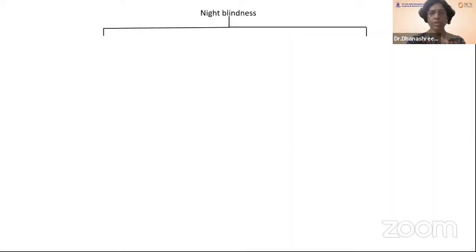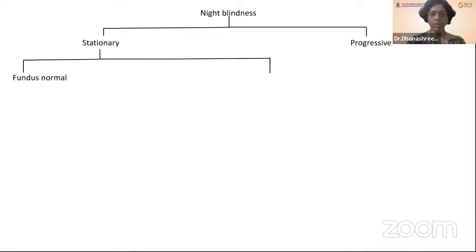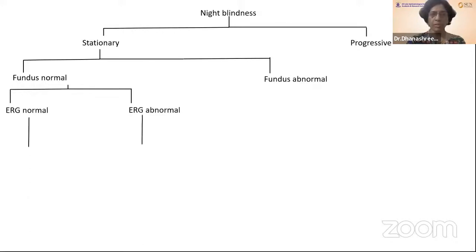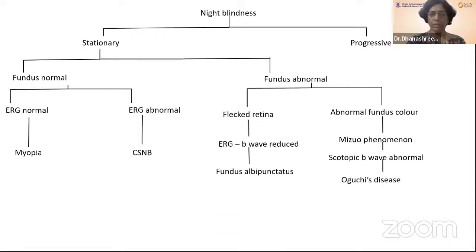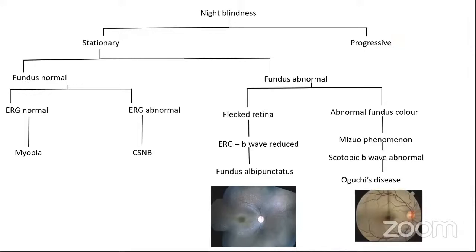So this is a short algorithm. Whenever a patient complains of night blindness, you must ask whether it is stationary or progressive. In case it is stationary night blindness, then whether the fundus is normal or abnormal. If the fundus is normal, then whether the ERG is normal or abnormal. If the ERG is normal, then it is most likely a myopia. If the ERG is abnormal, then the most likely diagnosis is congenital stationary night blindness. In cases of abnormal fundus, you can either have a flecked retina with B wave ERG reduced, this is fundus albipunctatus, or you can have a golden sheen which disappears on dark adaptation, which is Oguchi's disease.